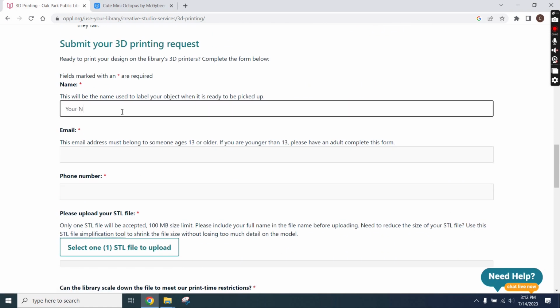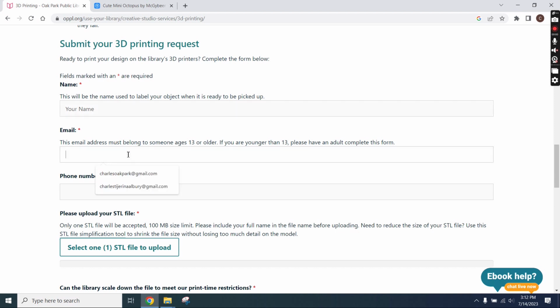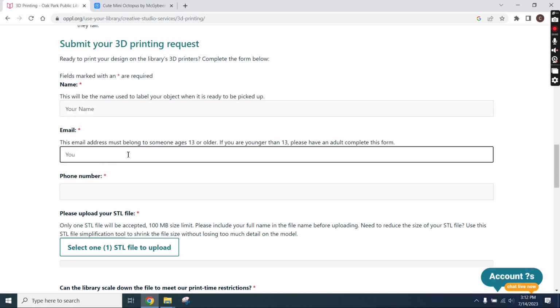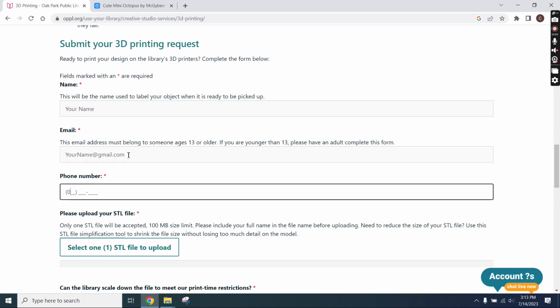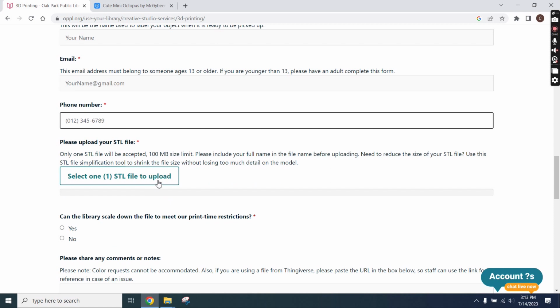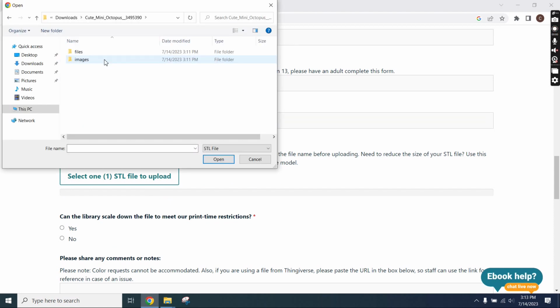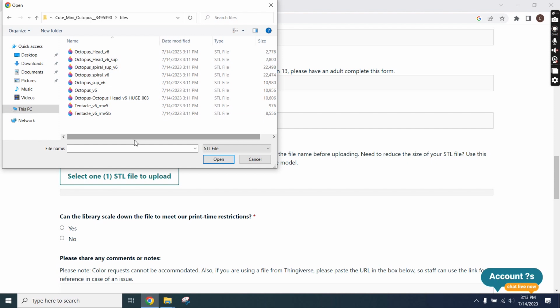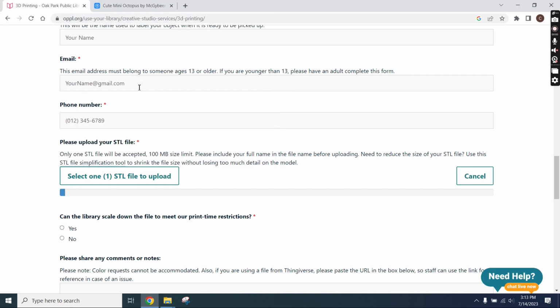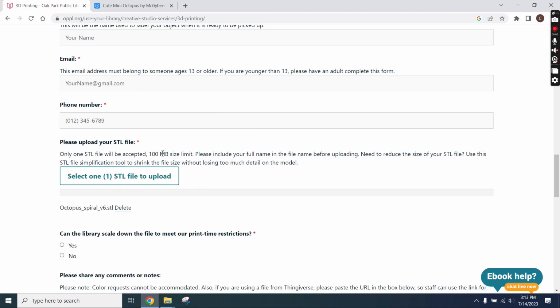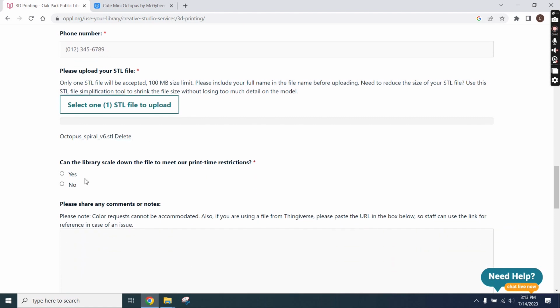Now, starting the print request, the first thing that you are going to fill out will be your name, email address, and your phone number. Now we will upload the STL file that you want to print. Next, we need to make sure that the library can scale down our print if it exceeds the time limits.